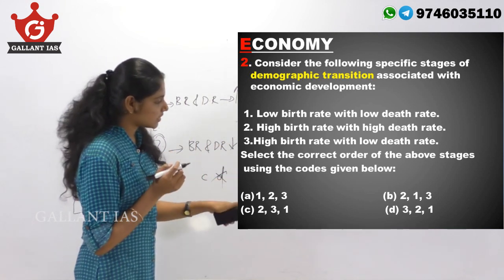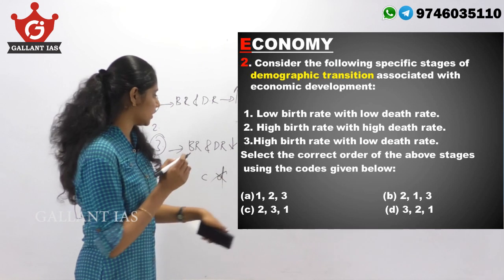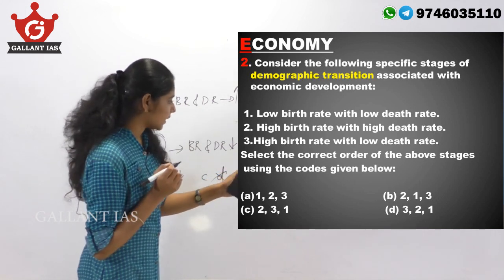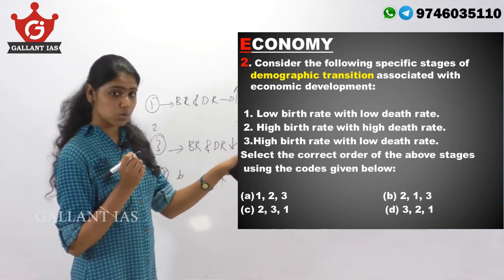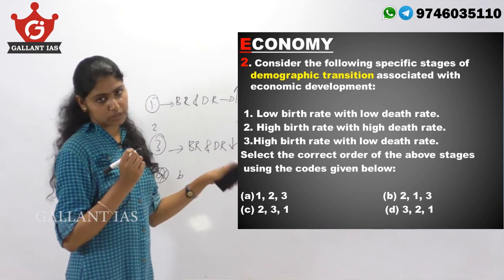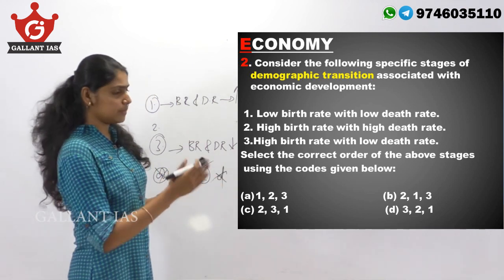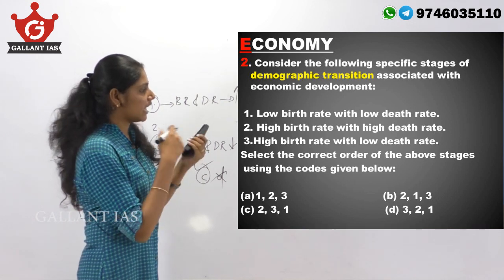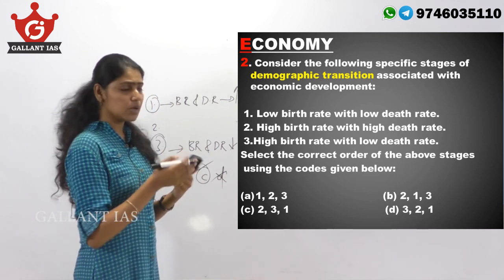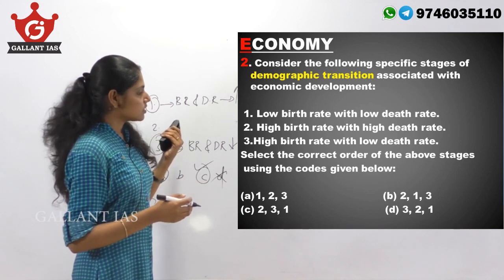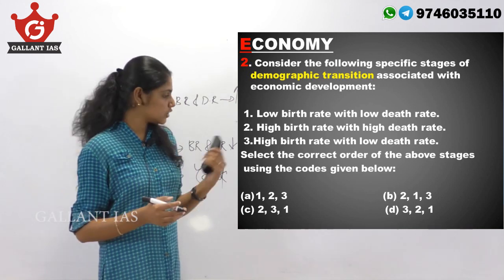So the last will be 1. Here in B it is 2, 1, 3, and in C it is 2, 3, 1. So C will be our answer. And the intermediate stage has high birth rate with low death rate. So here our answer is C, 2, 3, 1.